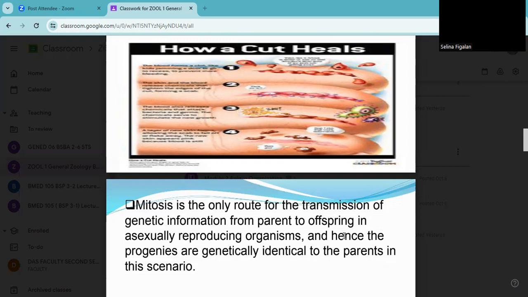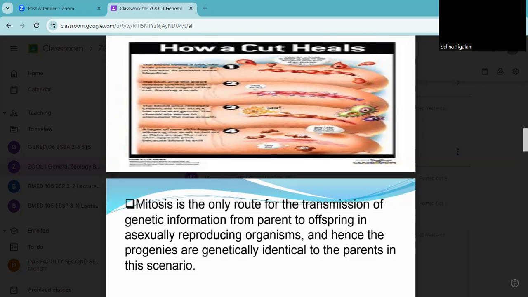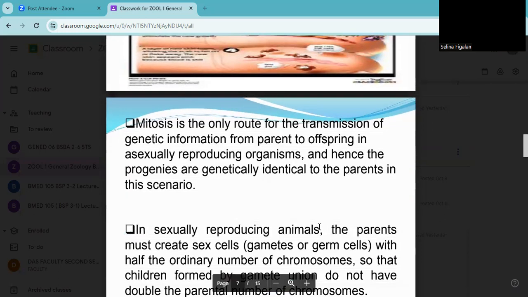Mitosis is the only route for the transmission of genetic information from parent to offspring in asexual reproduction. Diba? There are two reproductions, asexual and sexual. When you say mitosis, that is under asexual reproduction, which means that wala siyang gamete formation. So magpo-form siya ng identical cells. So pag nag-heal ang ating sugat, okay, pag undergo ng mitosis, parang hindi na natin nakikita. But there is bakat, pero nakikita natin nagpo-form siya ng panibago with the same identical cell or identical image.